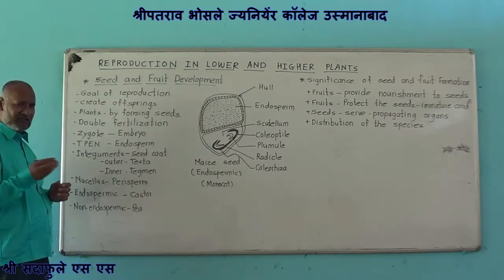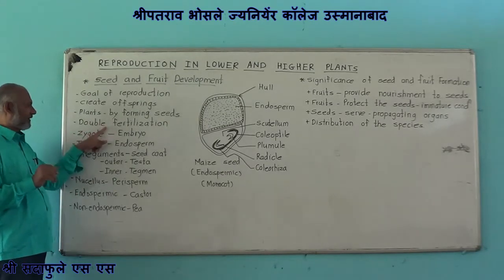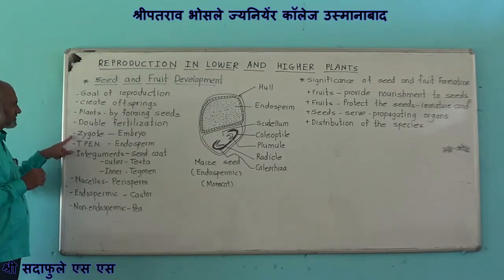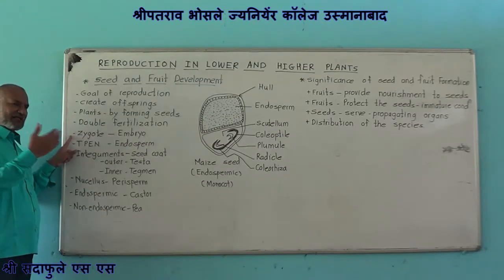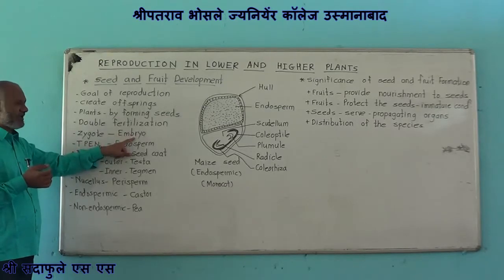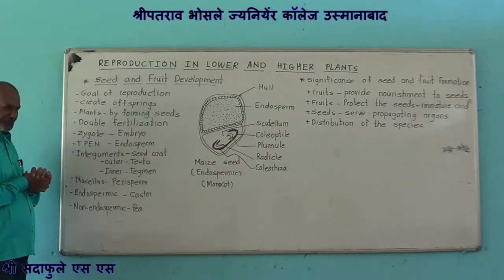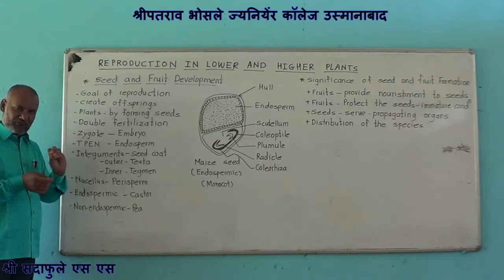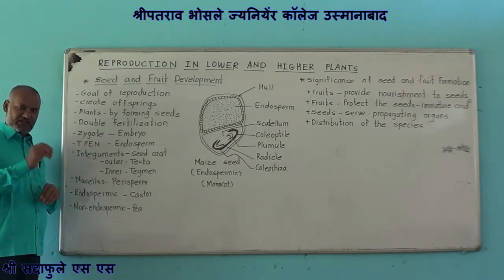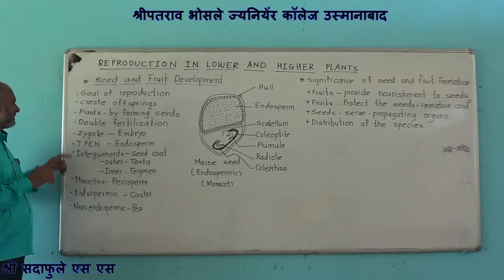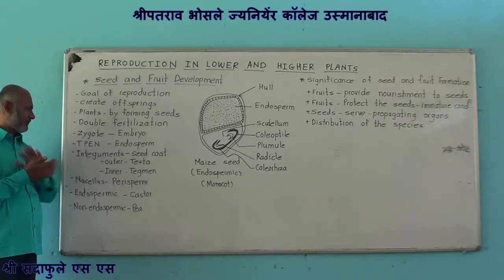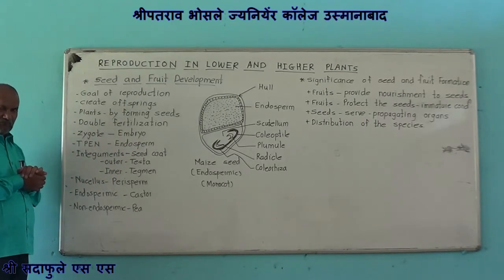Earlier I told you about double fertilization. During double fertilization, there is formation of zygote. This zygote later on develops into the embryo of the seed. The result of the second fertilization, that is the triploid primary endosperm nucleus, later on develops into an endosperm.